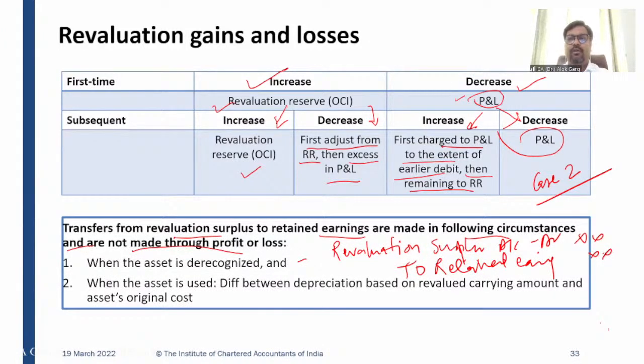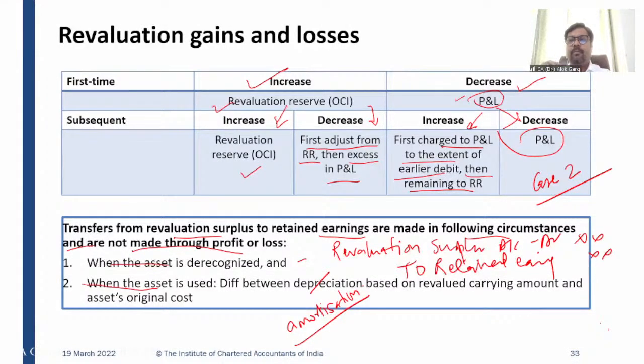Although you have told us about derecognition, if the asset is sold off, the entire amount of OCI revaluation surplus will go to retained earnings. But if I want to utilize this revaluation surplus during the life cycle of the asset, then the standard says that when the asset is getting used, the difference between the amortization based on the revised or revalued carrying amount and the asset's original cost will be charged to the retained earnings. It is not depreciation, it is amortization, because I just copied the same slide, that is why depreciation is there.